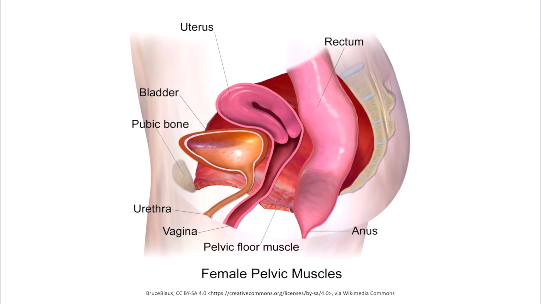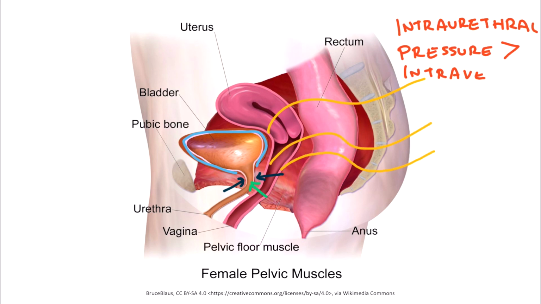Now, intraurethral pressure is largely the result of the pelvic floor muscles and the tightened urethral sphincter, which provides support. Compromise of either of those structures can lead to a decrease of intraurethral pressure. The intravesical pressure, so that in the bladder, is maintained by the smooth muscle of the bladder, and the nerves are also around to help control those functions. The net effect in a healthy individual is that the intraurethral pressure will be greater than the intravesical pressure, and that will still be the case even when the intra-abdominal pressure gets high.